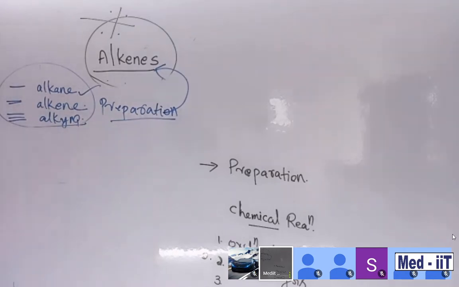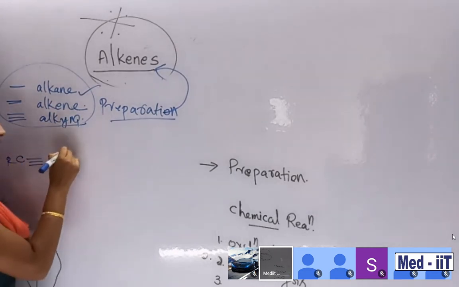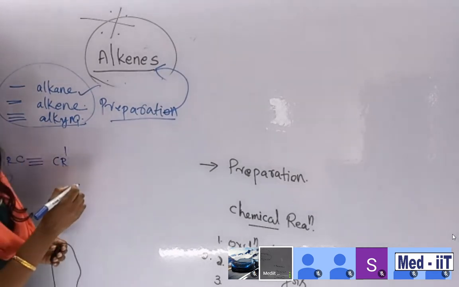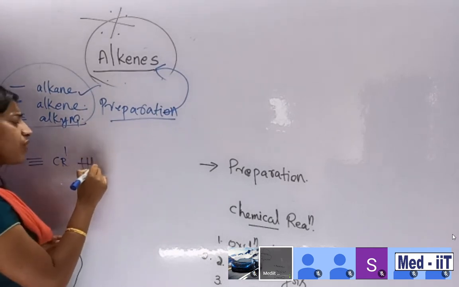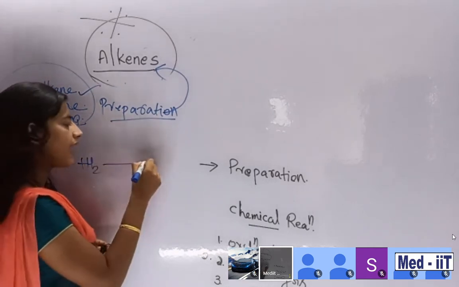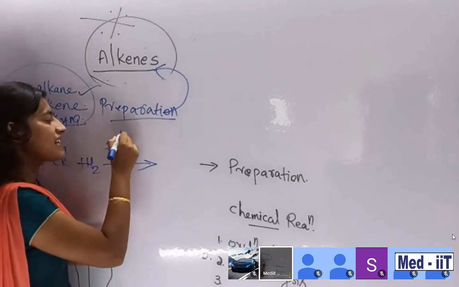Okay, another more important preparation, that is very important. You want to keep it in mind. Suppose CR triple bond CR dash, same thing, then H2 hydrogen is there over that. What about the reagent?